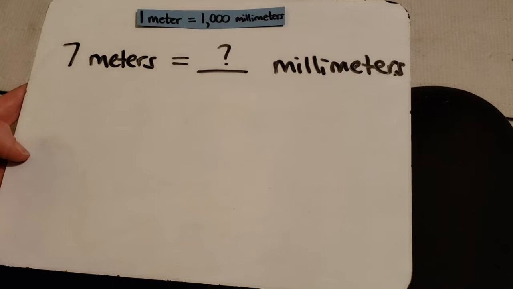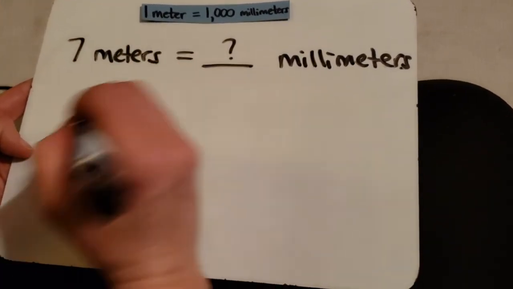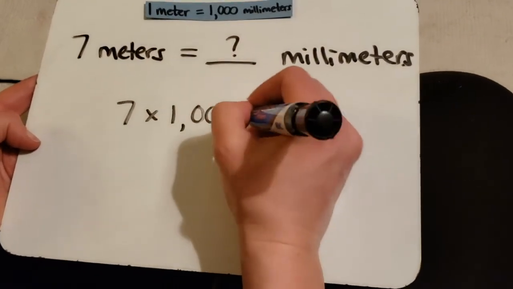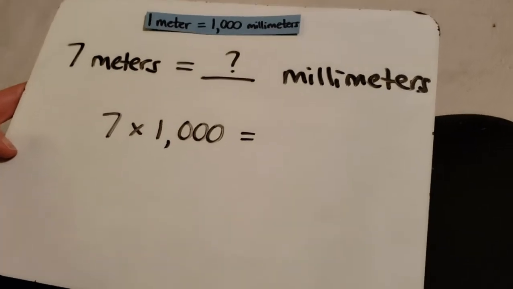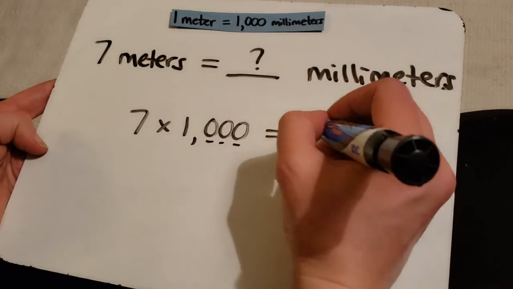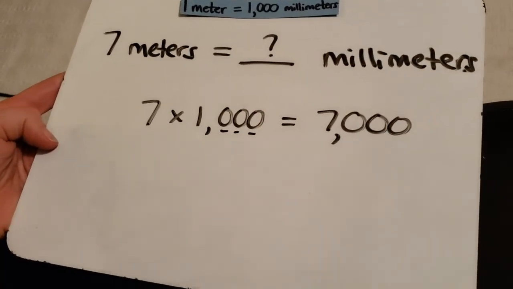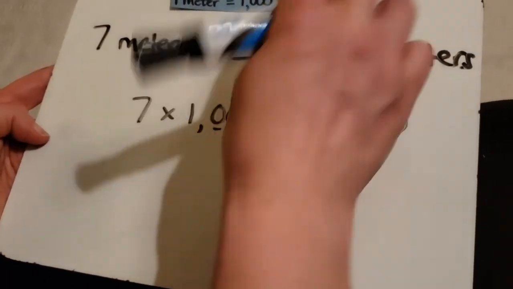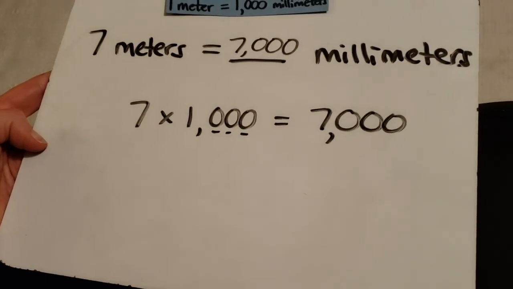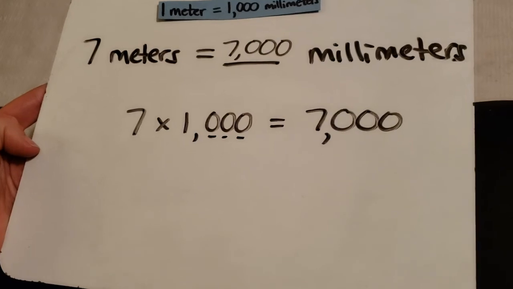What are we going to do? 7 times 1,000 equals 7,000 millimeters. So there are 7,000 millimeters in 7 meters.